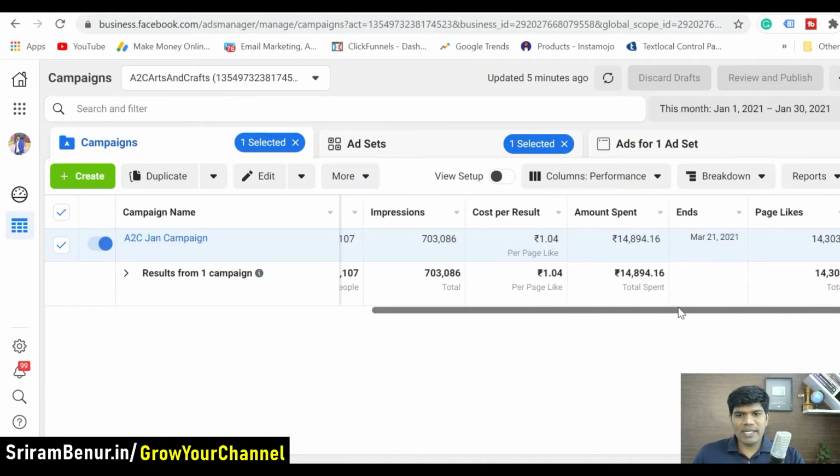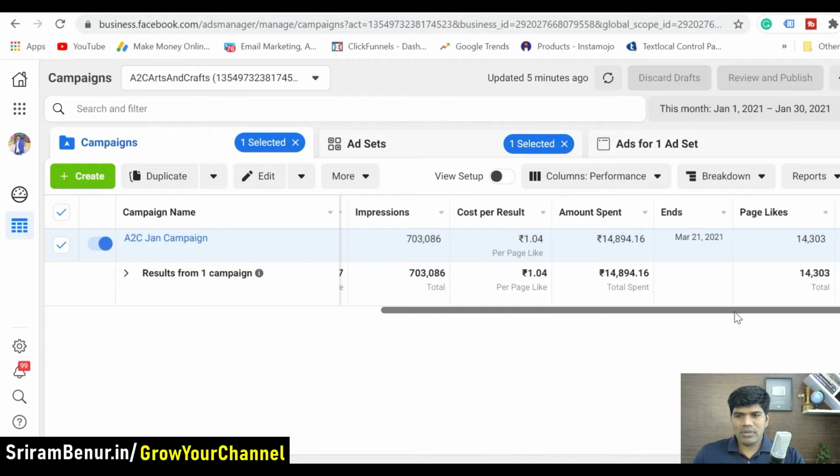And amount spent is around 14,894. So you could see roughly around 1 like for 1 rupee. That's what we have been getting. So this is the statistics. Now let's go to ad set and see some more details from there. Let me just click on ad sets.